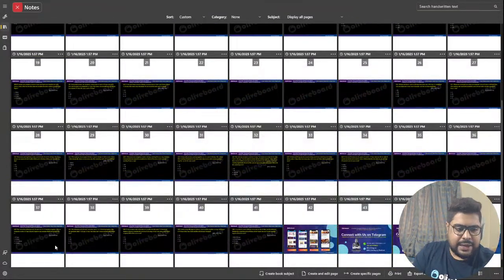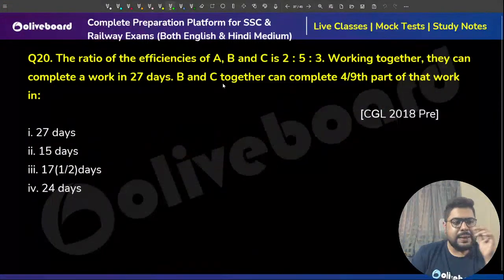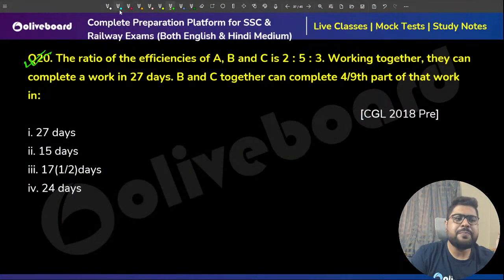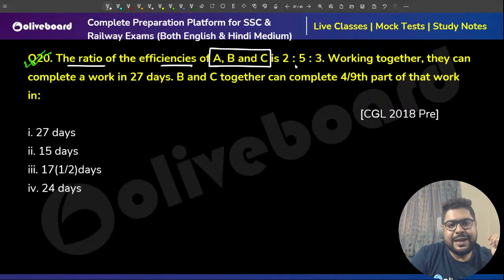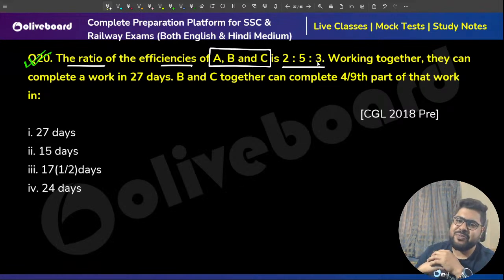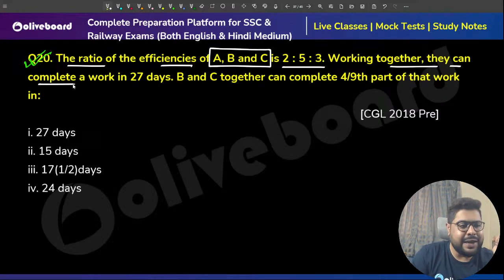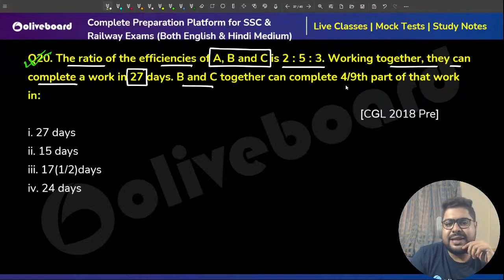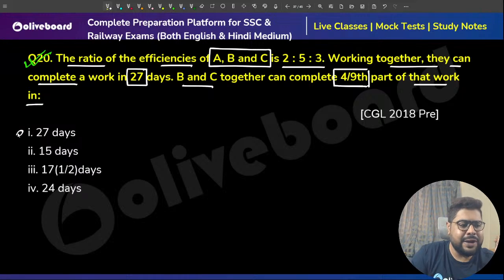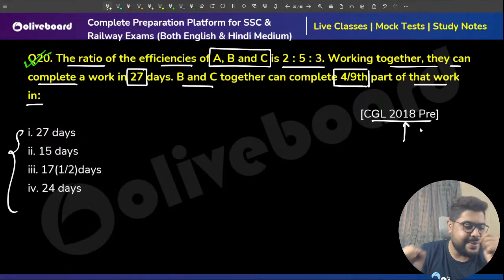So, let us take this question. Now, you understand this. The ratio of efficiencies of A, B and C is 2:5:3. Working together, they can complete a work in 27 days. So B and C together can complete 4/9 part of the work in how many days? That is there in the options. It's a CGL 2018 Pre question.